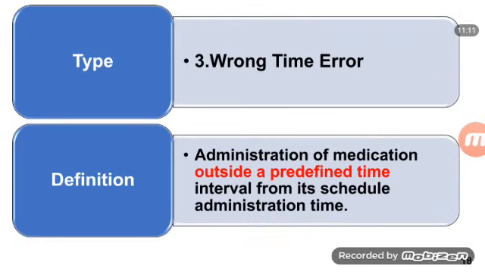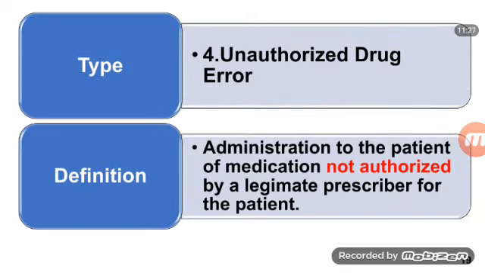Next, wrong time error. What is meant by wrong time error? What is the definition behind the wrong time error? Administration of medication outside a predefined time interval from its scheduled administration time. Next, unauthorized drug error. What is meant by unauthorized drug error? Administration to the patient of medication not authorized by a legitimate prescriber for the patient.